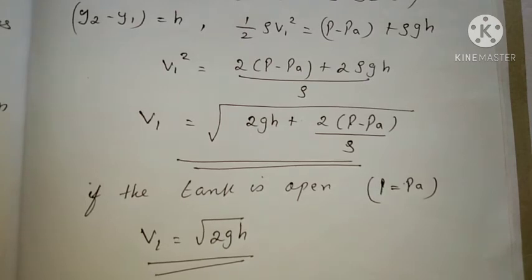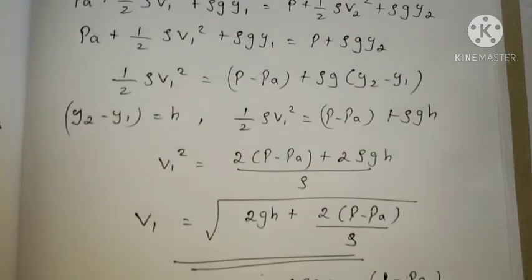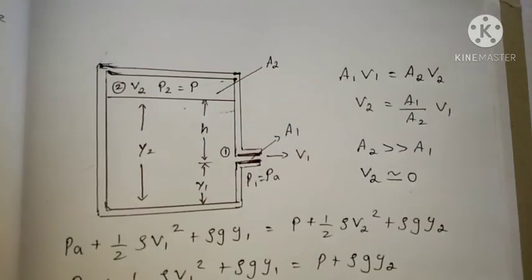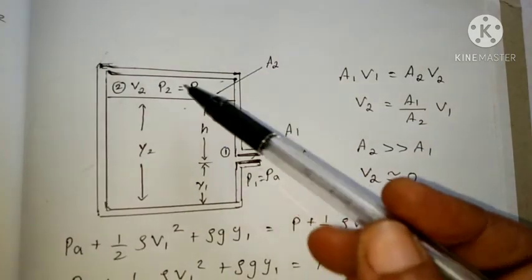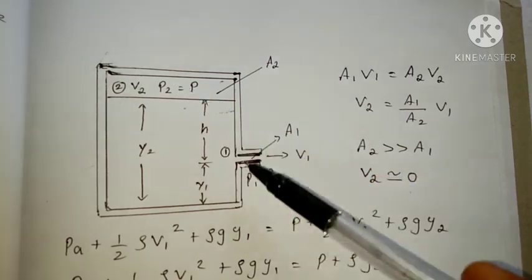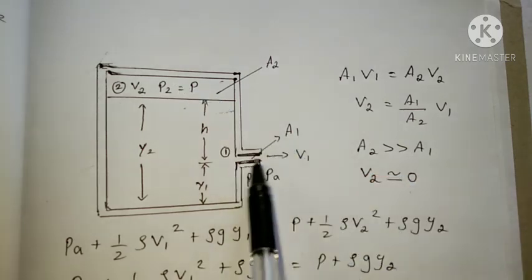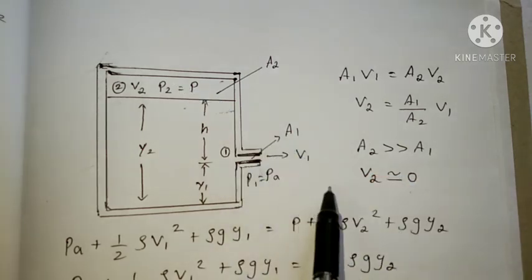So this equation represents the speed of a freely falling body. That means if the tank is open, the pressure is atmospheric pressure, so the outflow of liquid is similar to the freely falling body.